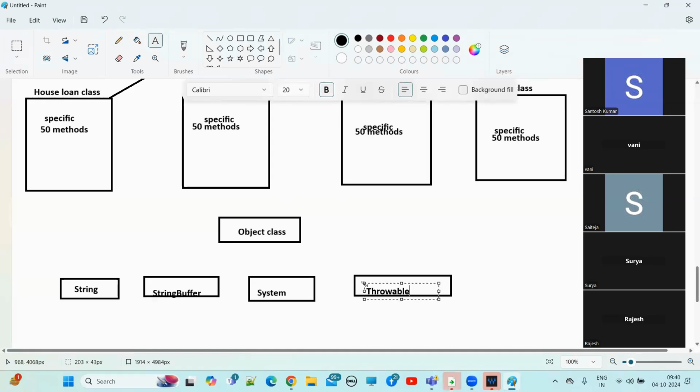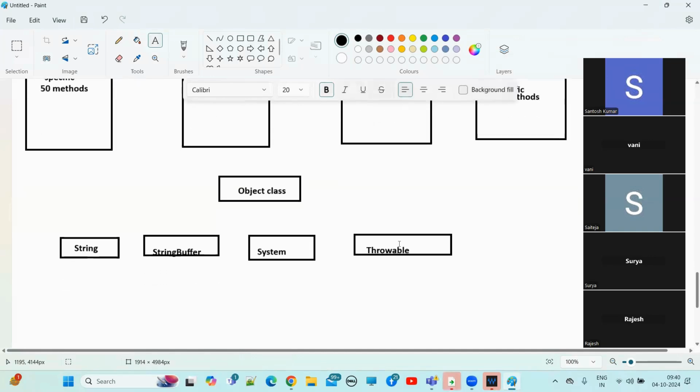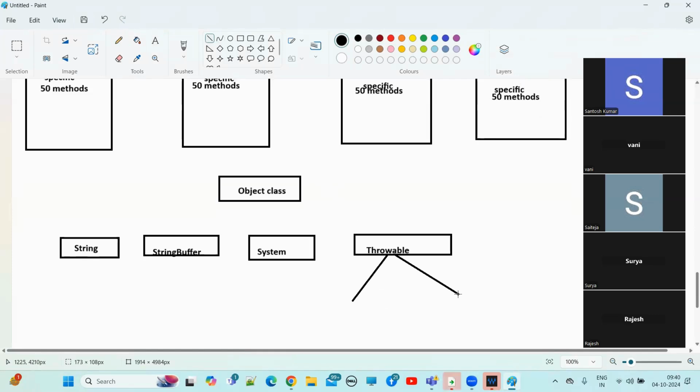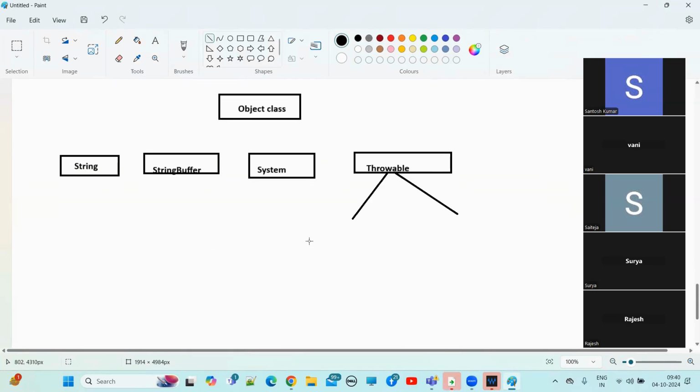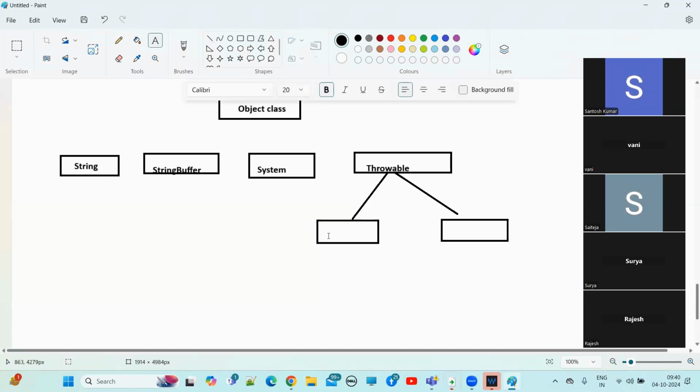Again, we have subclasses. This is the Java API hierarchy, I'm writing it. This is the Exception class, this is the Error class.